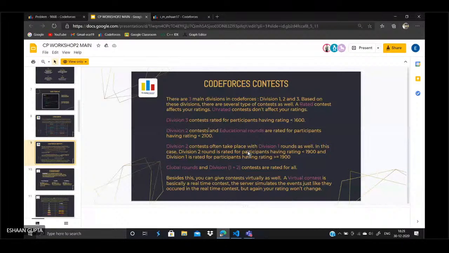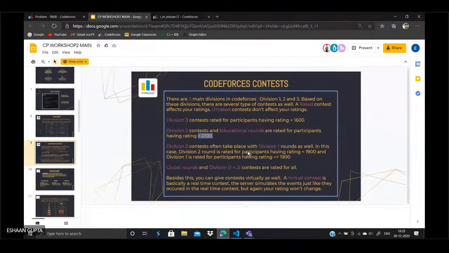But there is a check over here. Suppose division 2 rounds and division 1 rounds are organized on the same day, then this range is shortened to 1900, and all the other participants participate in the division 1 round. When these 2 contests are organized together, the division 2 becomes rated till 1900, and all the participants with rating greater than 1900 participate in the division 1 round.